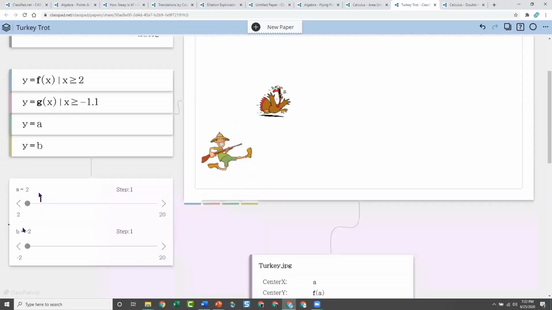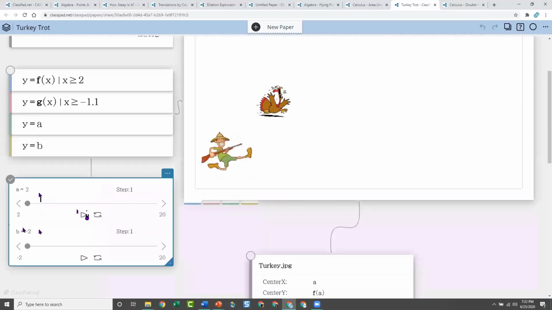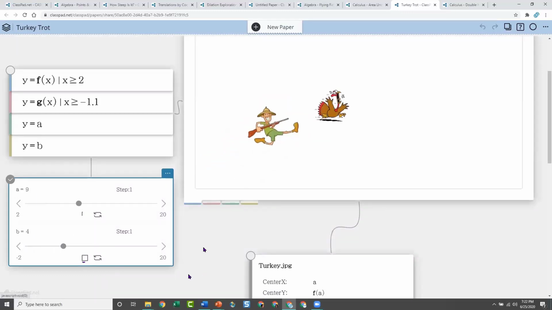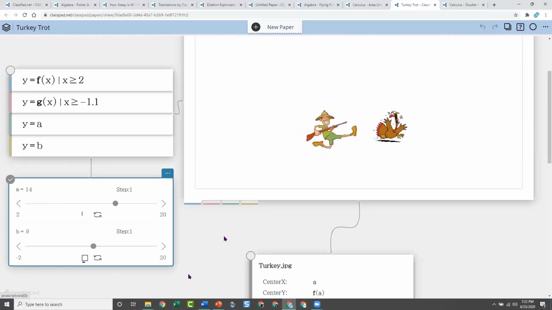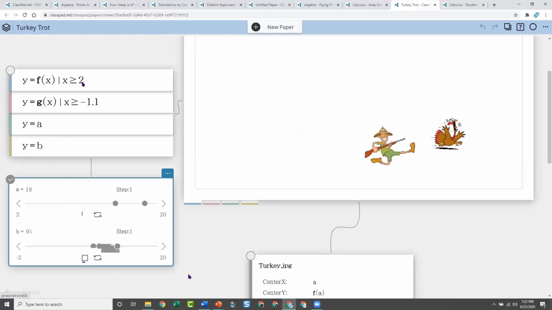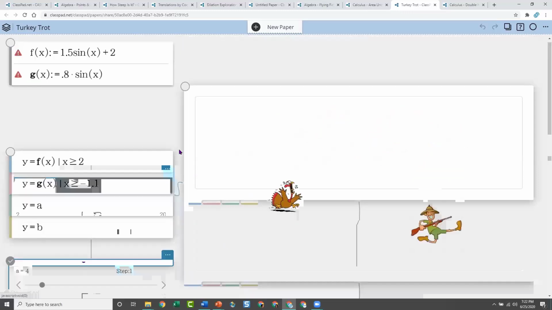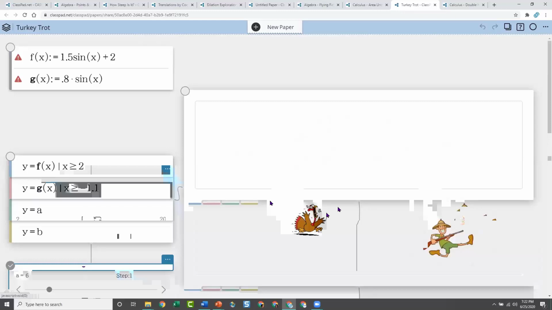But then when you hit the animation, it's not perfect, because this was when I was first kind of figuring out how to do things. If you animate it, it looks like the guy's chasing the turkey with his gun. So just kind of fun things you can do with students too, because they're really having to figure out what functions would help make this work, and how do I make him move that way. And now the turkey's chasing the hunter, which I always think is pretty funny.